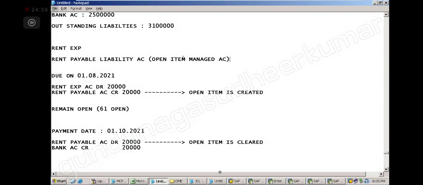The same way with customers. Whenever I am selling to a customer, an open item is created. Whenever the customer pays me, the open item is cleared. So not only GL, accounts payable, supplier purchases, customer sales, all of them are open item transactions.